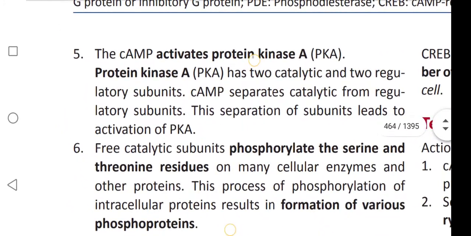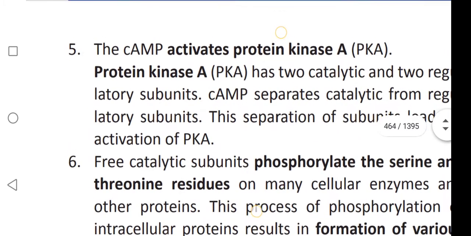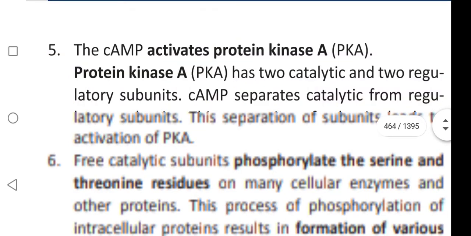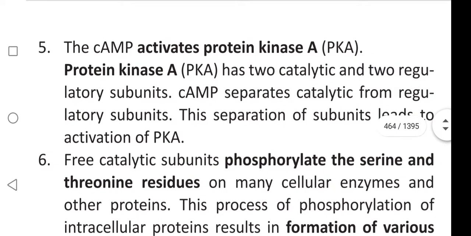In the next step, the cyclic AMP activates protein kinase A. The protein kinase A has two catalytic and two regulatory subunits. Cyclic AMP separates the catalytic from the regulatory subunits. This separation of subunits leads to activation of protein kinase A.